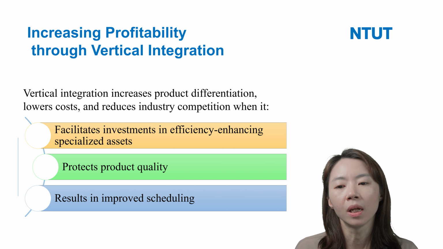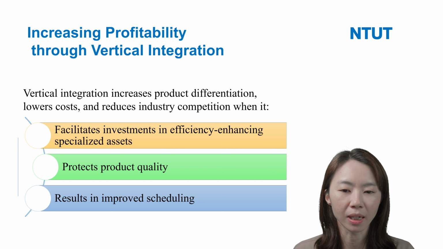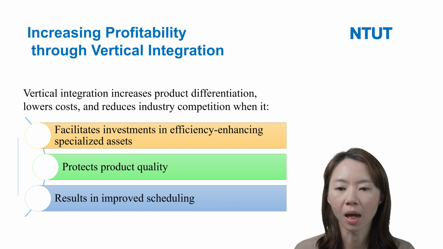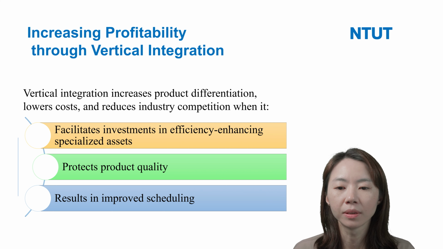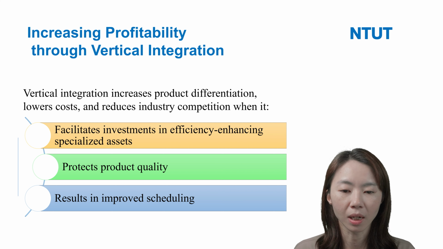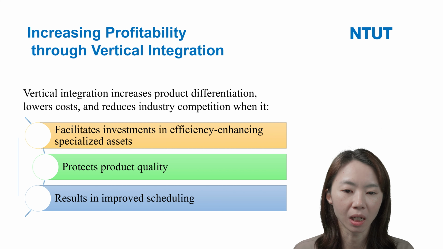When vertical integration can facilitate investment in efficiency and enhance specialized access, and when it can protect product quality, or help firms improve their scheduling.